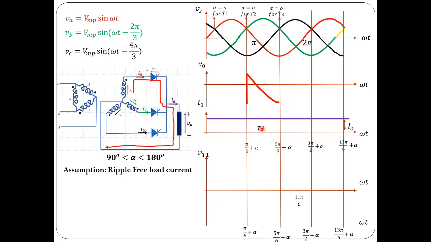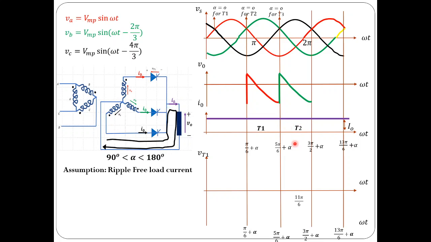Now after this instant, that is at pi by 6 plus alpha, T2 is triggered. So T2 would conduct from this instant onwards, and current would shift from T1 to T2 at this instant. Load voltage would be the same as VB, that is what's shown here with this green curve. So load voltage is the same as VB, and load current is the same as IB, that is phase B current, which is the same as thyristor 2 current. Thyristor 2 is conducting during this period, that is for 120 degrees.